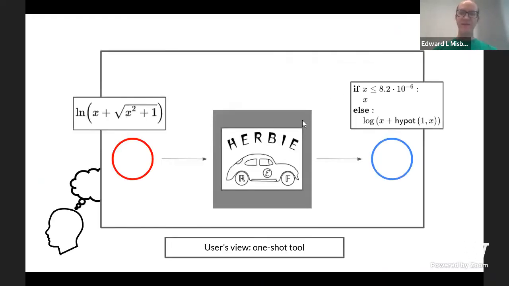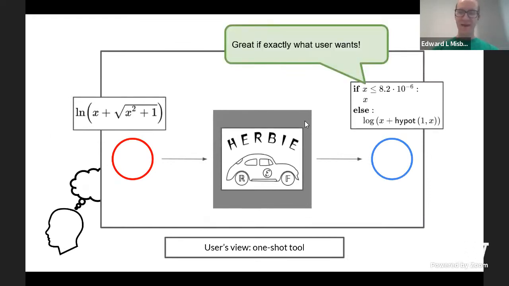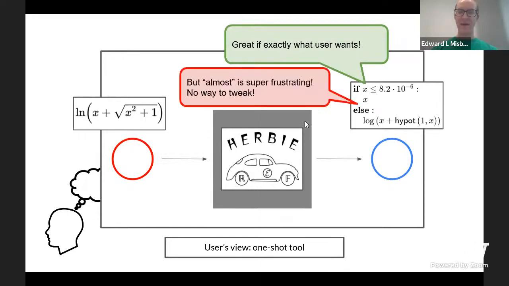So let's look at what the user sees when they're using Herbie. They put in an expression, and then they get out a better expression. This is great in some cases. But if the output isn't quite good enough, there's nothing the user can do to advance using Herbie. So are we stuck?